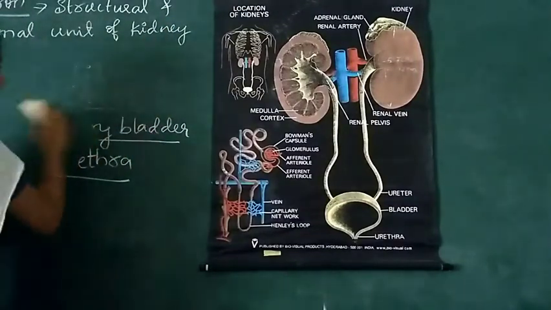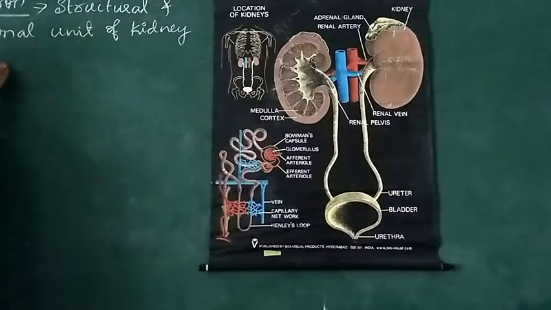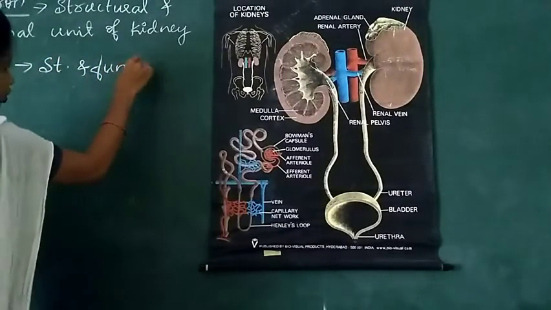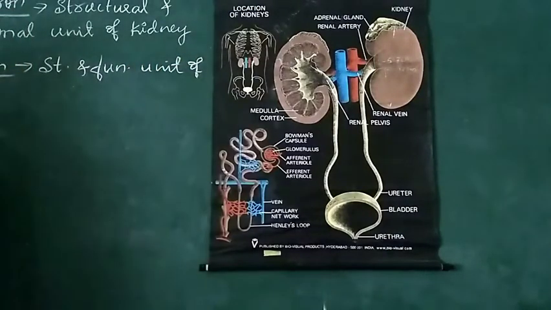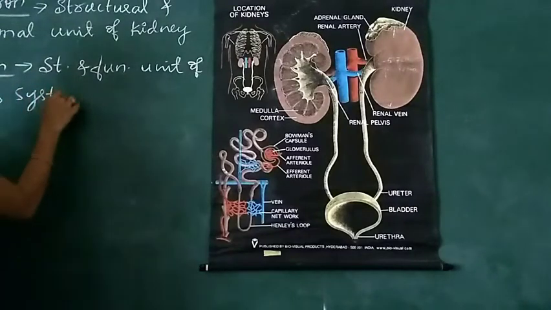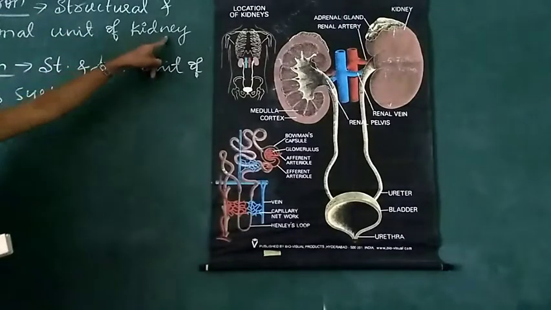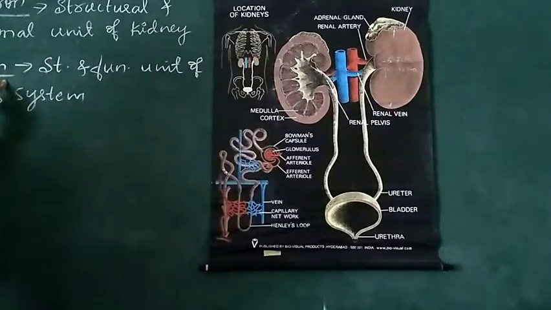The structural and functional unit of the nervous system is called the neuron. Neuron is the structural and functional unit of the nervous system, whereas nephron is the structural and functional unit of the kidney. Nephron and neuron are different.